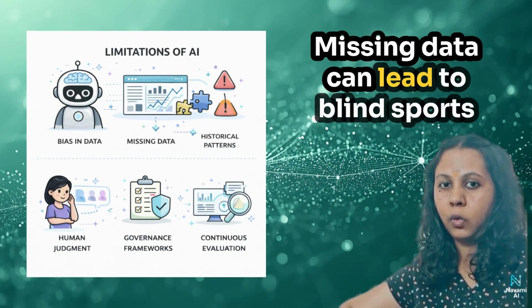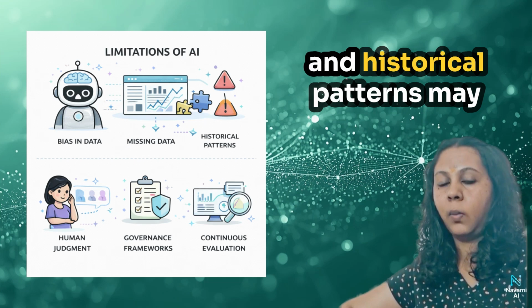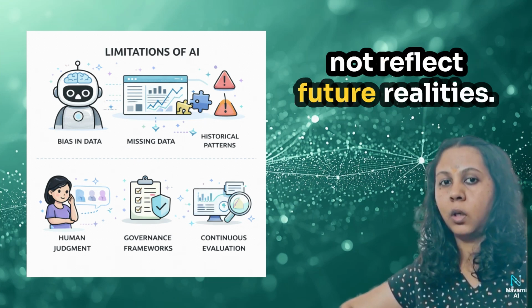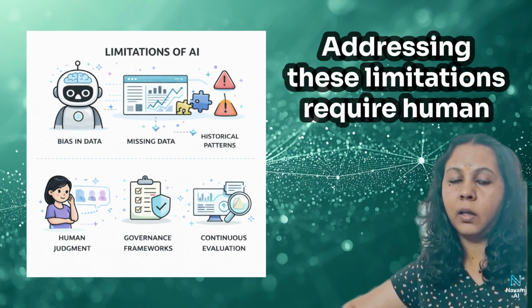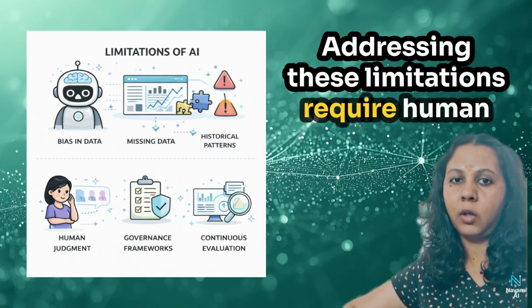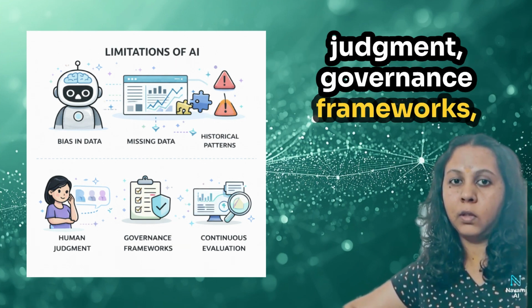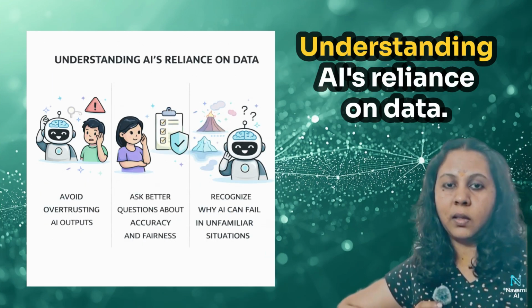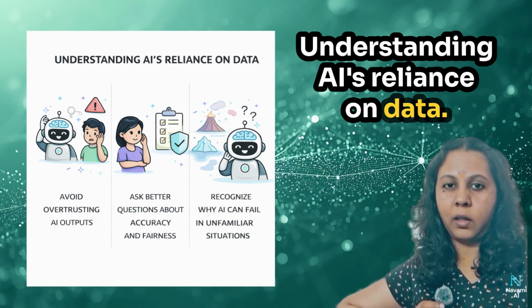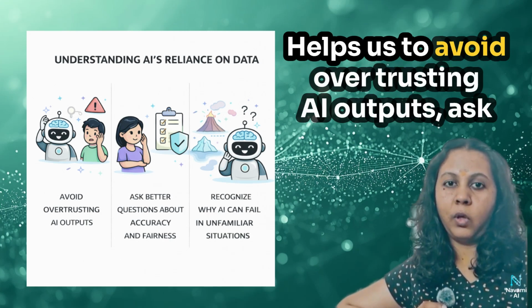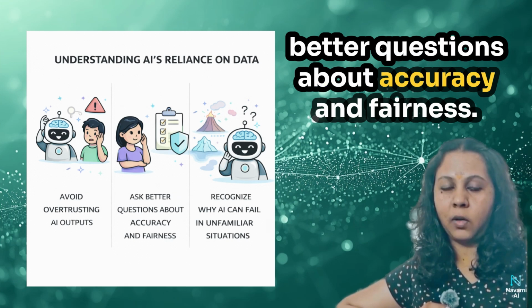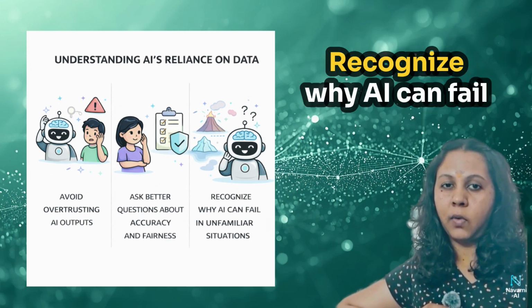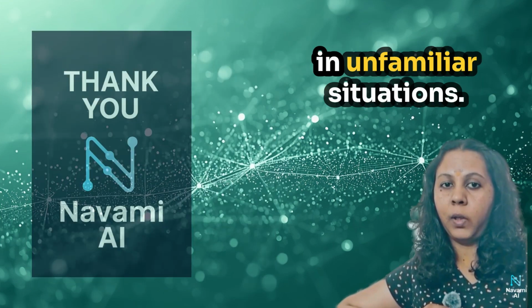Because AI learns from data, biases in data can affect AI outputs. Missing data can lead to blind spots, and historical patterns may not reflect future reality. AI systems do not recognize these issues on their own. Addressing these limitations requires human judgment, governance frameworks, and continuous evaluation. Understanding AI's reliance on data helps us to avoid over-trusting AI outputs, ask better questions about accuracy and fairness, and recognize why AI can fail in unfamiliar situations.